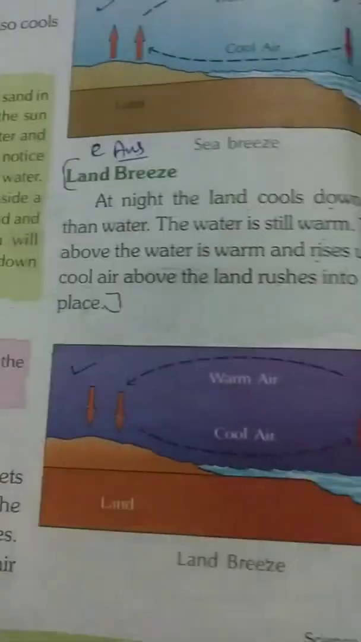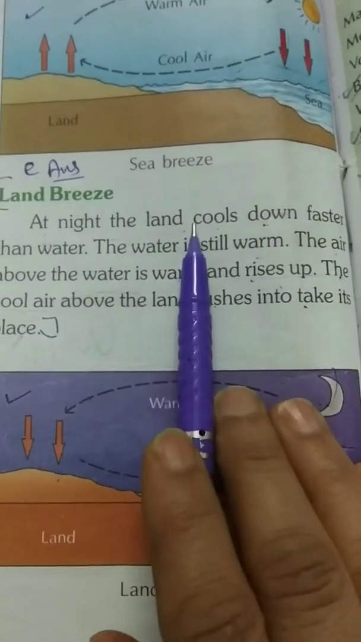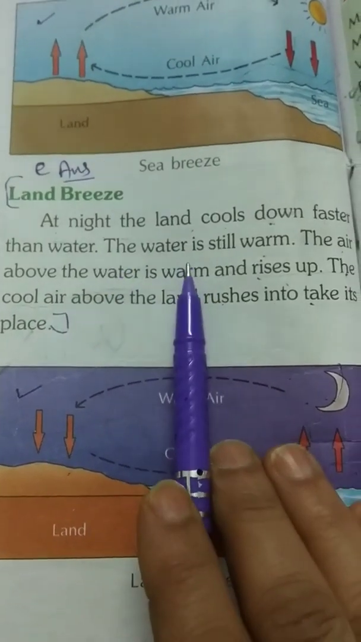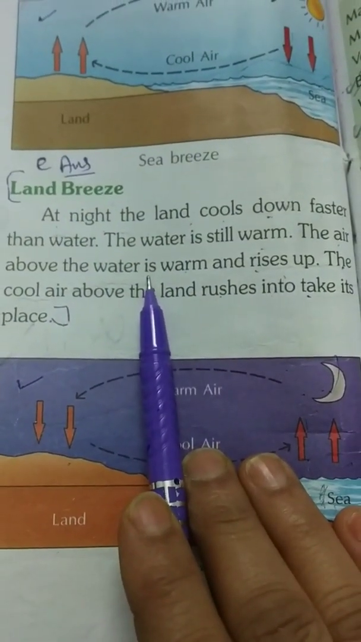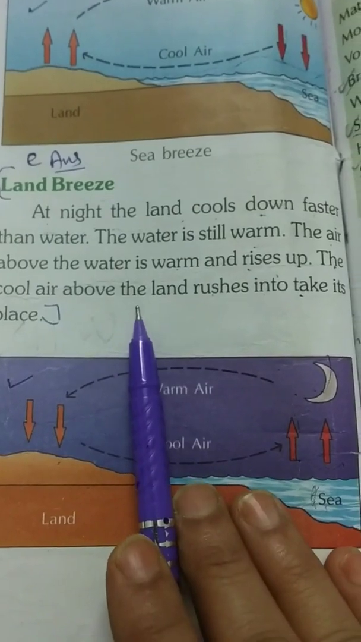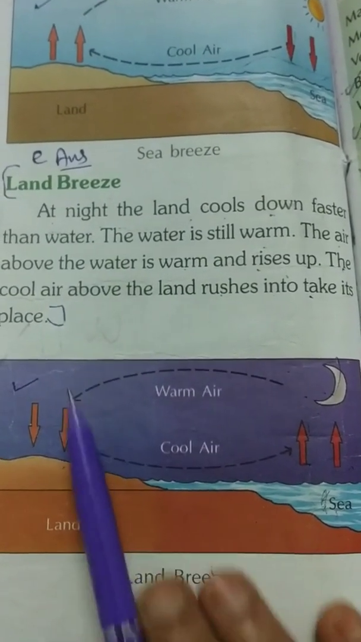Explain how land breeze blows. Support your answer with the diagram. Page 48. At night the land cools down faster than the water. The water is still warm. The air above the water is warm and rises up. The cool air above the land rushes in to take its place, and this diagram you will draw.